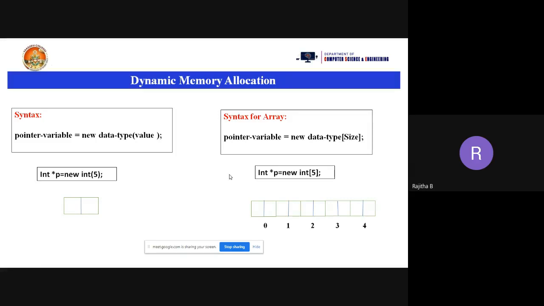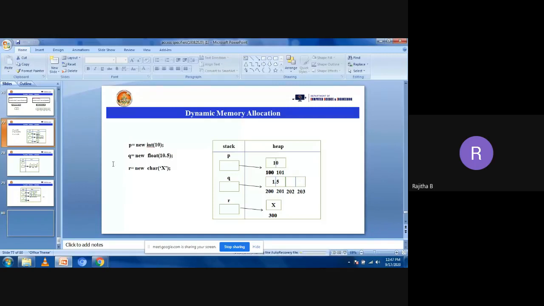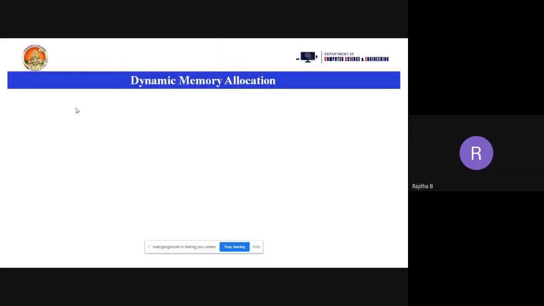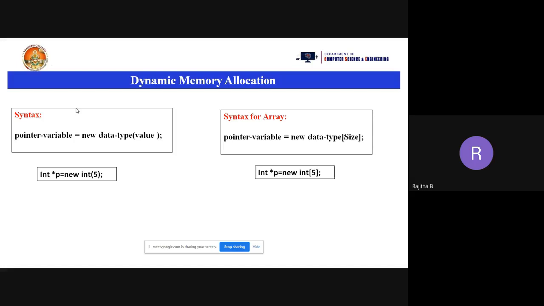But how to write the program using dynamic memory allocation, and how the memory is allocated? The data type before the value should be the same as the data type of the pointer variable. Or else you can take the int only, no problem.